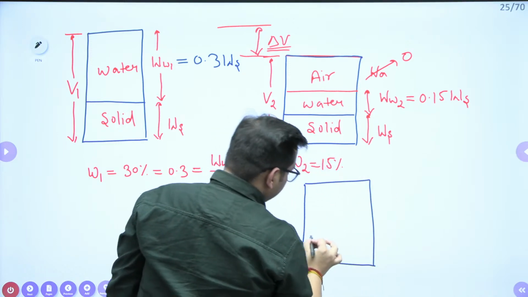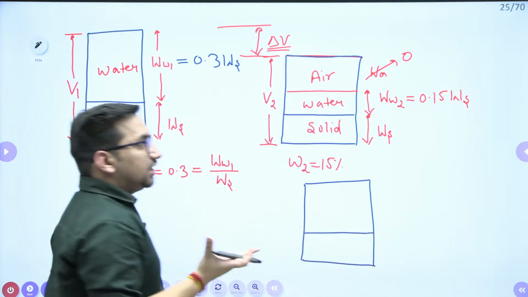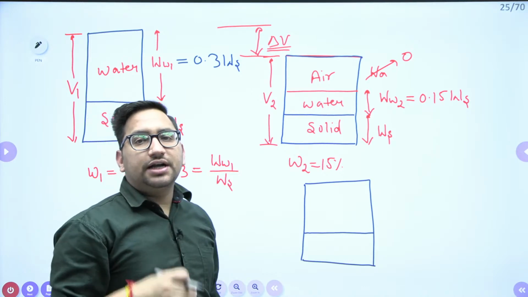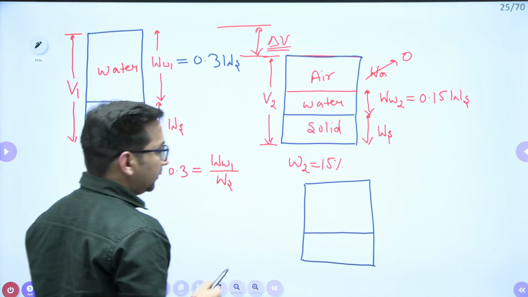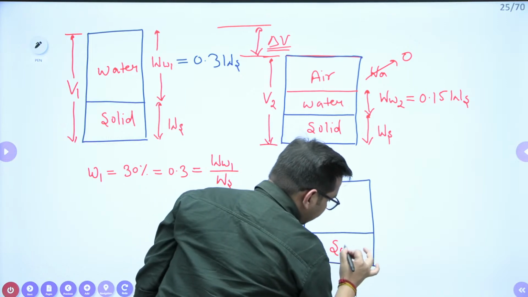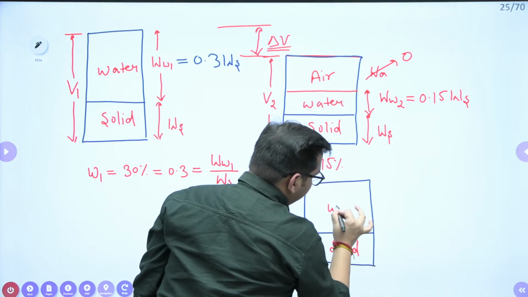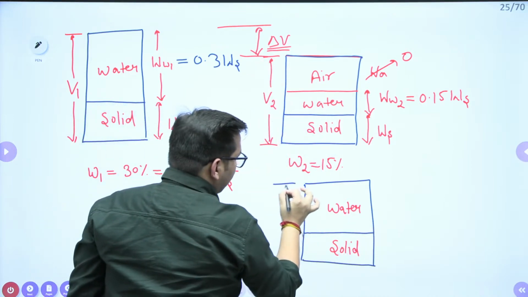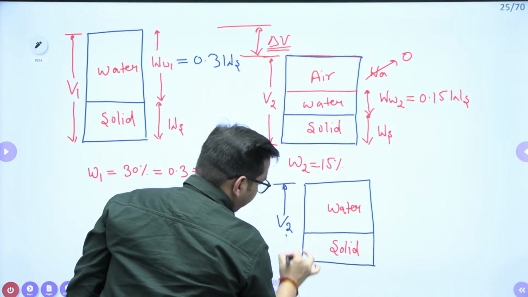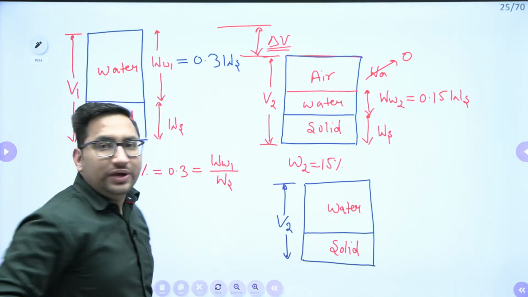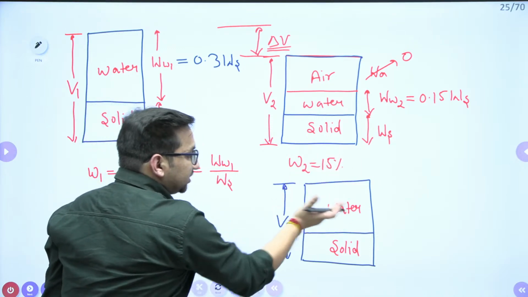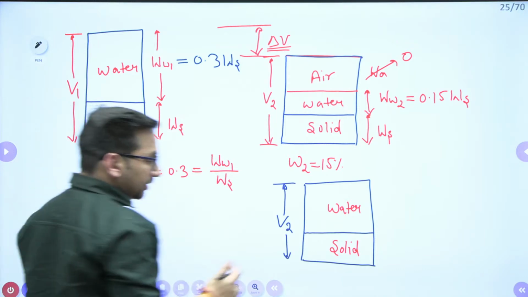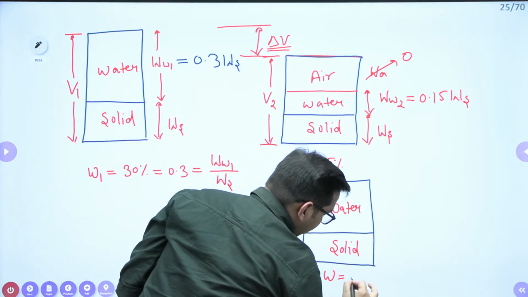Related to shrinkage limit, we know that below shrinkage limit, if you reduce the water content, there will be no change in the volume of soil. So I can say that this is the solid and this is complete water, right? If this volume is V2, it means this volume is also V2, as below this particular shrinkage limit, if you reduce the water content, there will be no change in volume, right? And here the water content is what? This is for your 25% of water content.